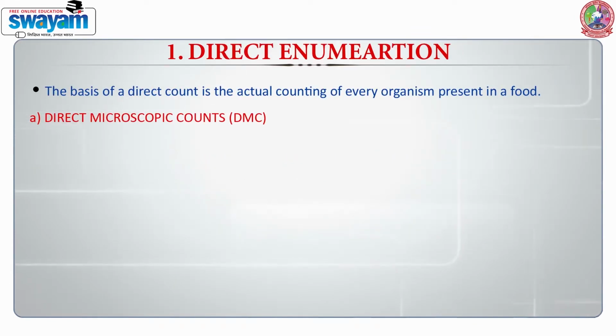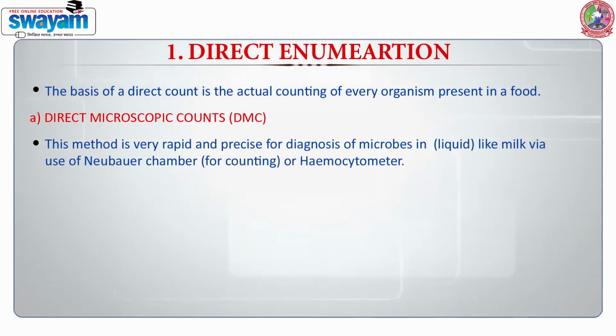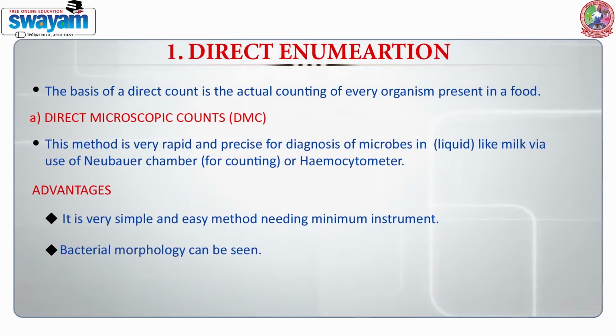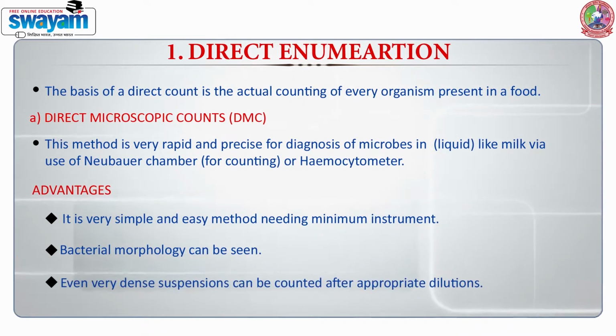Direct microscopic count. This method is very rapid and precise for detection of microorganisms in liquids like milk by use of a Neubauer chamber or hemocytometer. The main advantages of this method are that it is very simple and easy, and requires minimum instrumentation. In this method we can also see bacterial morphology, and even very dense suspensions can be counted after appropriate dilutions.